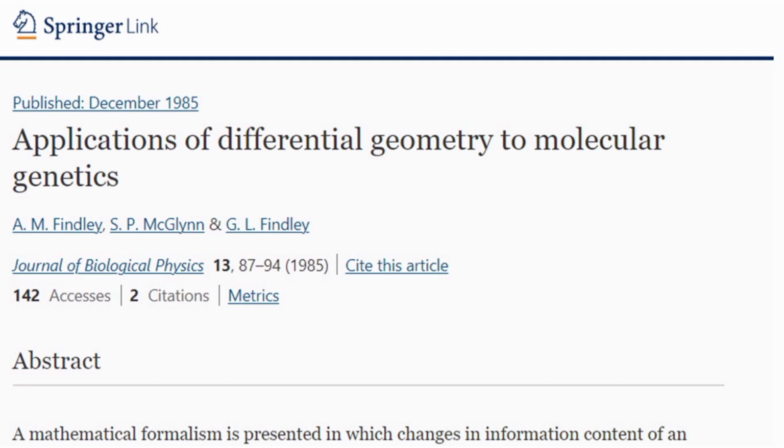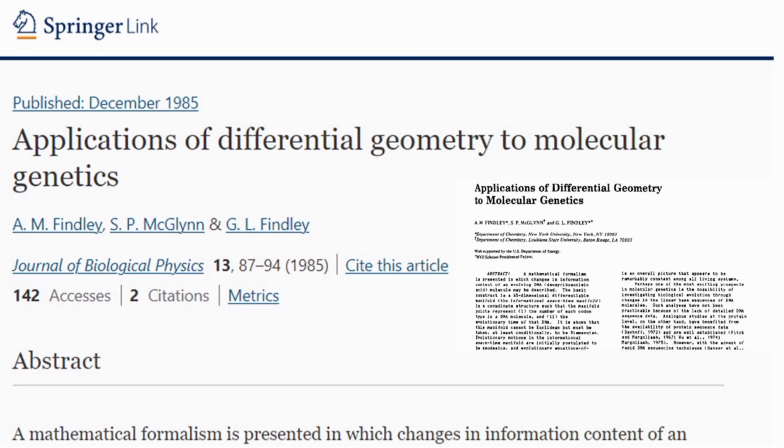Okay, this is a very interesting publication of A.M. Findlay et al. It is Application of Differential Geometry to Molecular Genetics, published in 1985. I would like to read a few lines from this. It says that a mathematical formalism is presented in which changes in information content of an evolving DNA molecule may be described. The basic construct is a 65-dimensional differential manifold in a coordinate structure such that the manifold points represent: 1. The number of each codon type in a DNA molecule, and 2. The evolutionary time of that DNA.